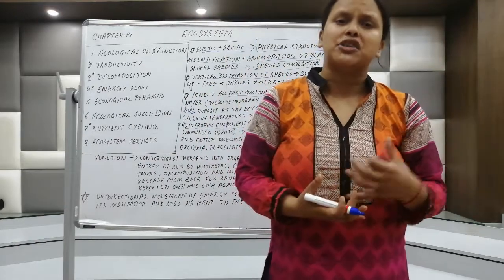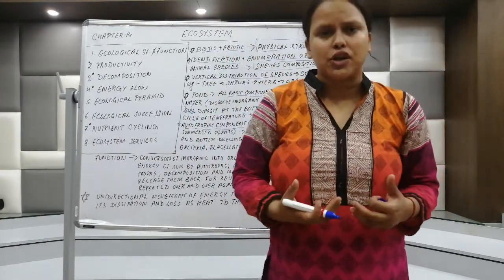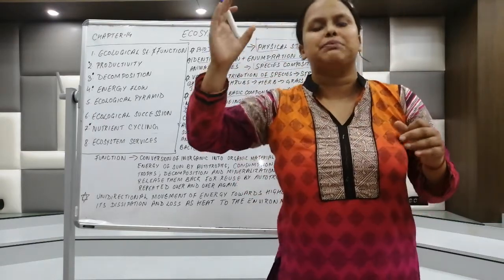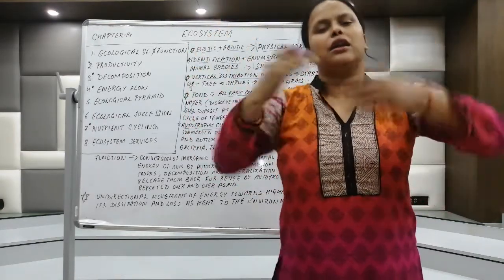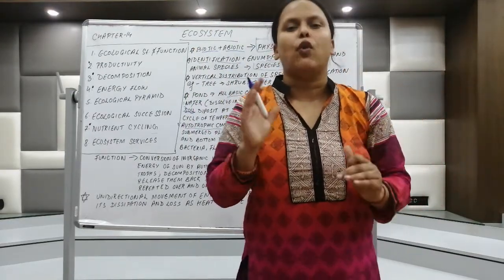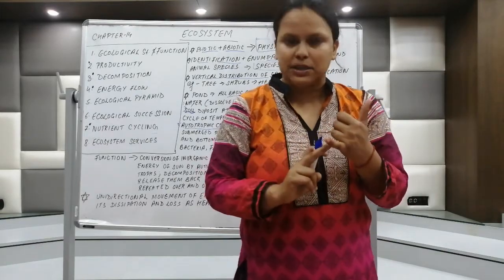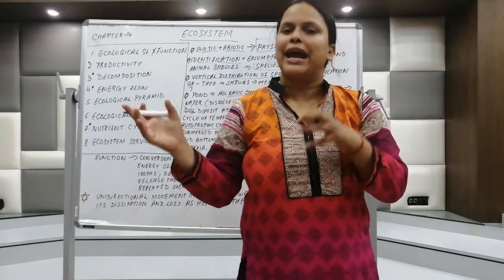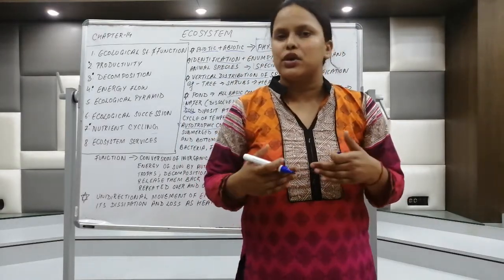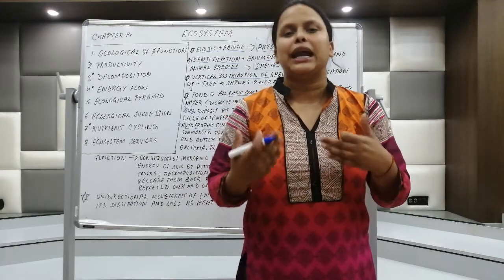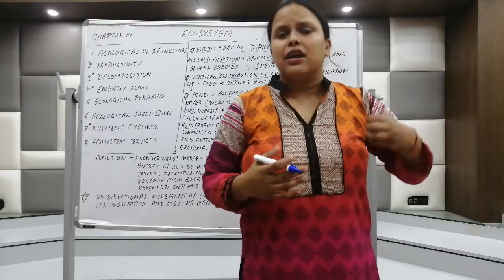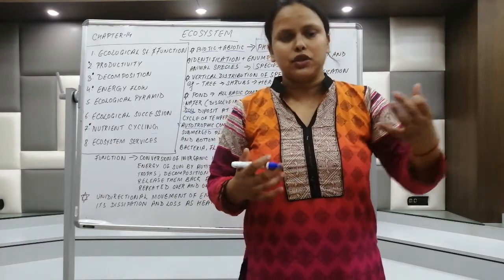Now what kind of function does this structure perform? First of all, the producers convert the inorganic components of nature into organic form through the well-known process called photosynthesis. Second, the heterotrophs use the autotrophs for their energy. And the decomposers decompose the dead, decayed or leftover matter of the ecosystem.